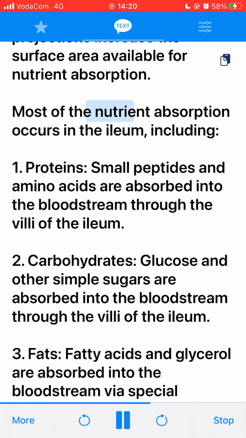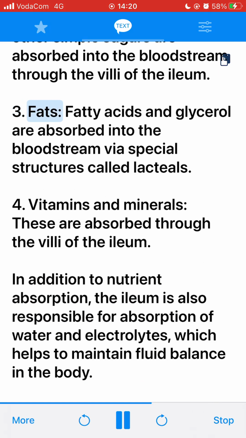Most of the nutrient absorption occurs in the ileum, including: 1. Proteins, small peptides and amino acids are absorbed into the bloodstream through the villi of the ileum. 2. Carbohydrates, glucose and other simple sugars are absorbed into the bloodstream through the villi of the ileum. 3. Fats, fatty acids and glycerol are absorbed into the bloodstream via special structures called lacteals. 4. Vitamins and minerals. These are absorbed through the villi of the ileum.